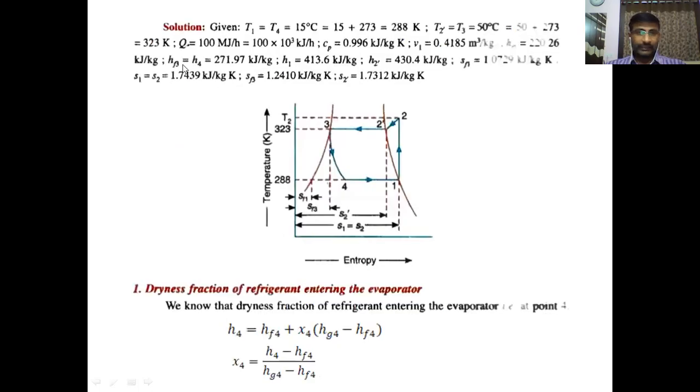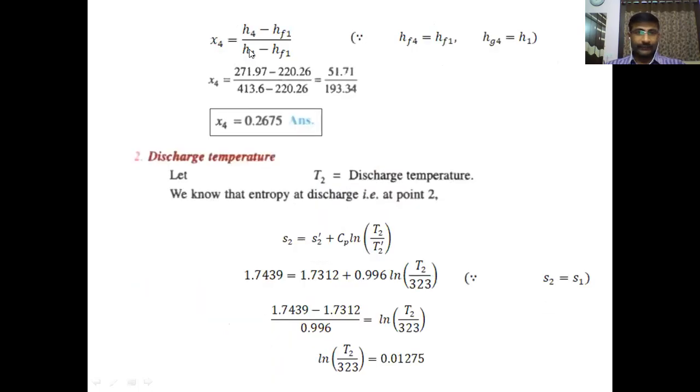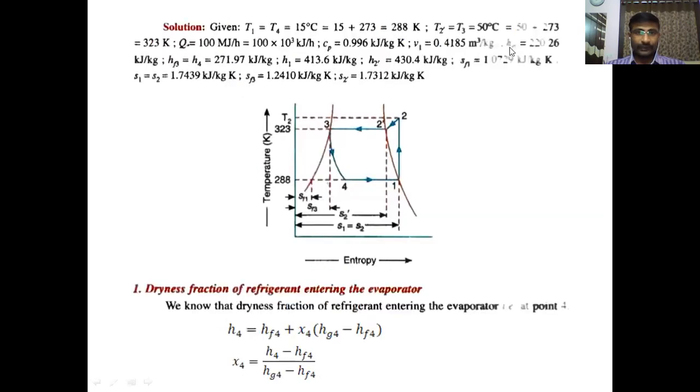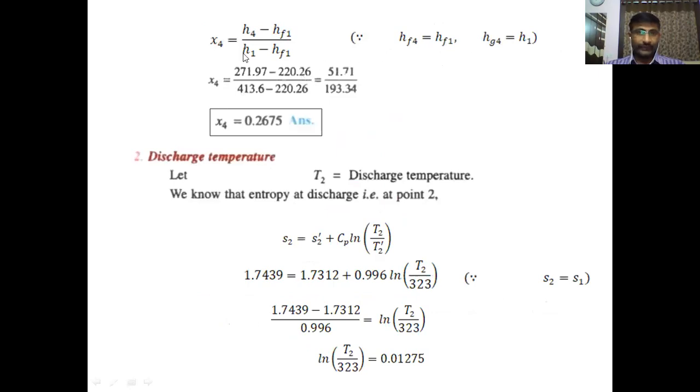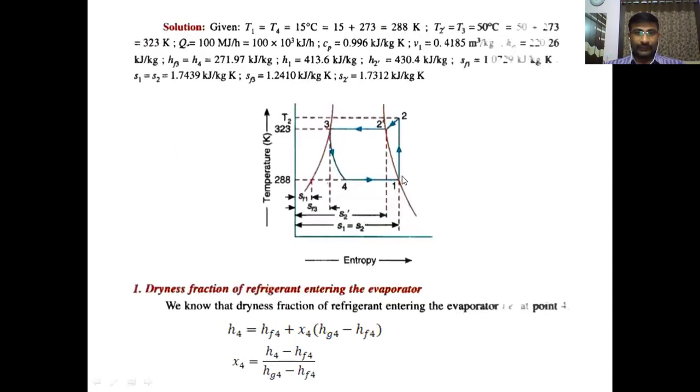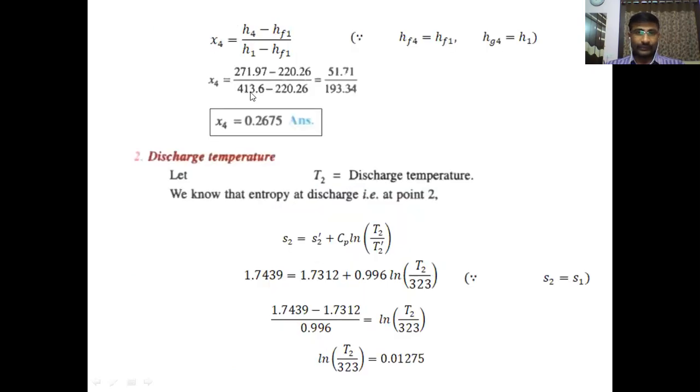Here I have written the data: 270.97, 271.97 minus HF1. What is the HF1, the fluid enthalpy at lower temperature? 220.26. Divided by H1. What is the H1, the vapor enthalpy at 288? The H1 value is 413.6. So 413.6 minus 220.26 is the H1 minus HF1. From this equation, we can find the